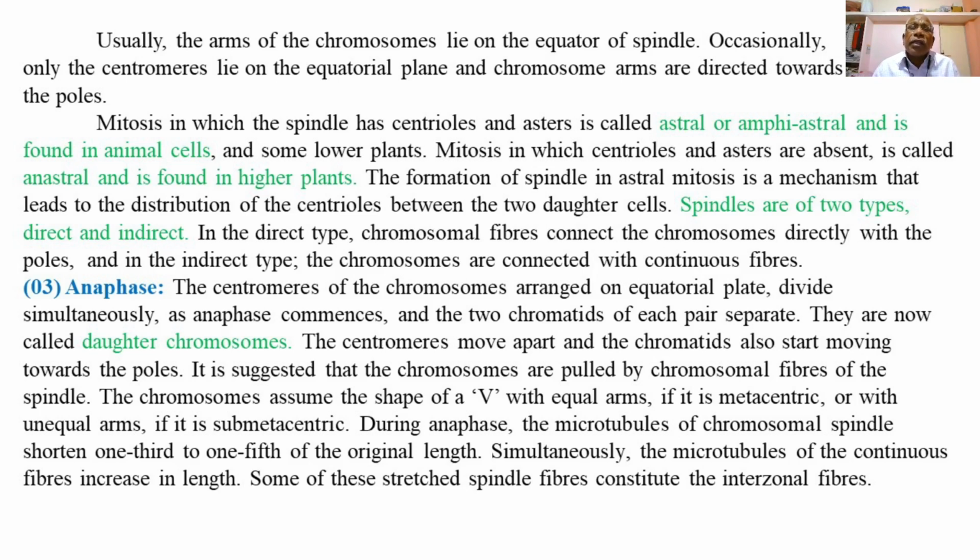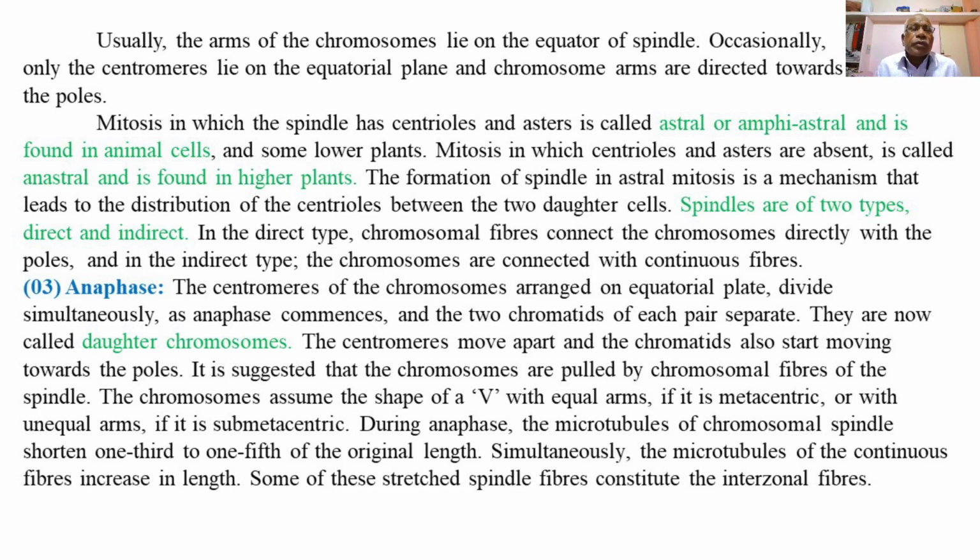is a mechanism that leads to the distribution of the centrioles between the two daughter cells. So during cell division or during cytokinesis and formation of two daughter cells, the centrioles are also distributed to the daughter cells. So one pair of the centrioles passes into one cell, and the other pair of the centrioles passes into the other cell during the cytokinesis or the division of the one cell into two daughter cells. So the formation of spindle in astral mitosis is a mechanism that leads to the distribution of the centrioles between the two daughter cells.